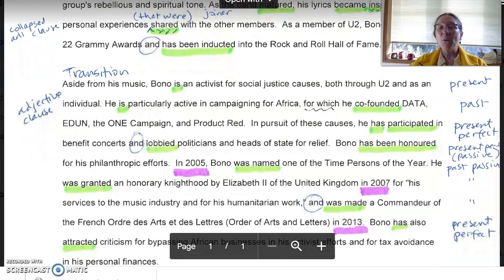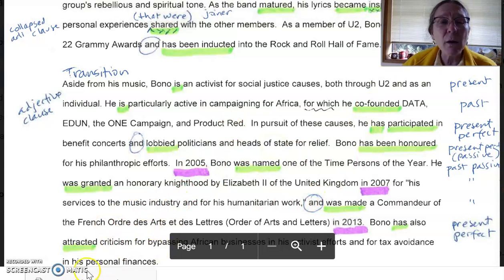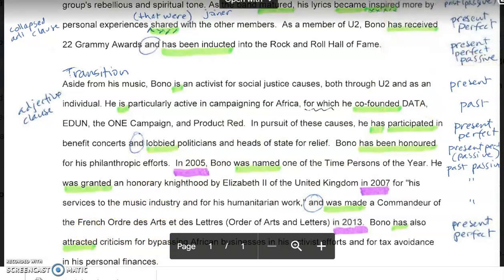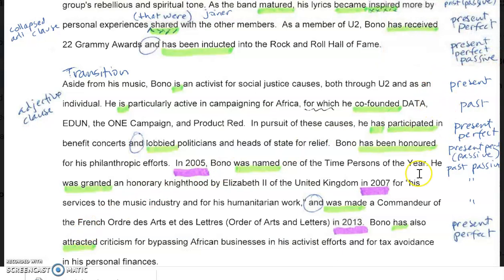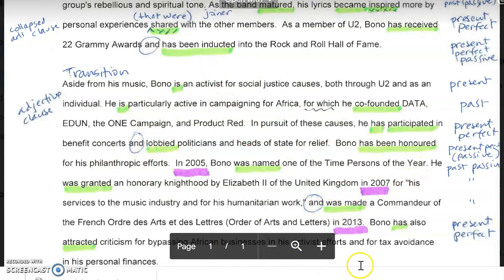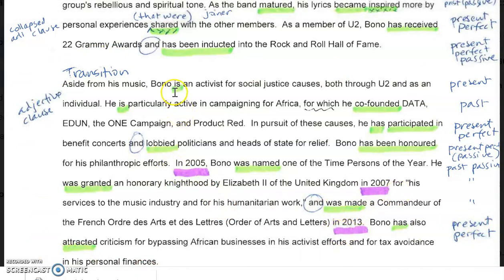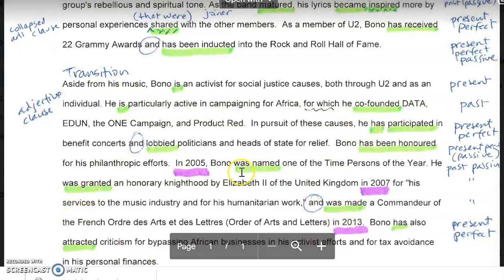All right, I'm going to let you look at this paragraph right here. I think I'm going to try to drop out of this view. Am I out? Maybe. Anyway, I want you to check the rest and see if it matches up to how you marked. Three different time phrases. They're all three years. And the verbs are co-founded, has participated, and so on. You can see them. Okay, you check.